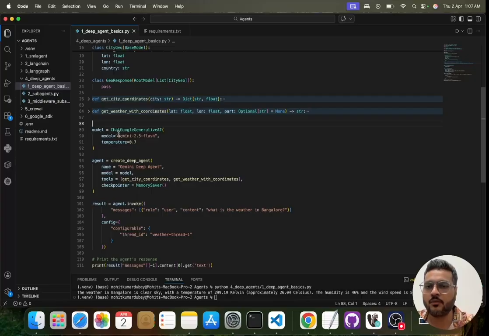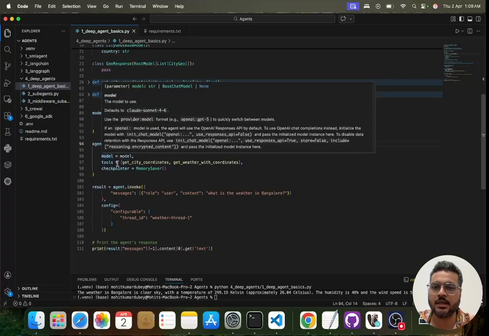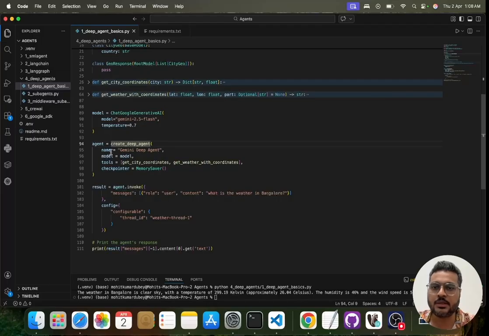Now let's go to this model. Here we have the ChatGoogleGenerativeAI model, and I'm using Gemini 2.5 Flash with some temperature. Then I'm going to pass this model to my deep agent. I'm creating a deep agent right now, and to this deep agent I'm saying, this is your name, this is the model you have to use, these are the tools at your disposal, and this is the memory for you. You can use the checkpointer memory.